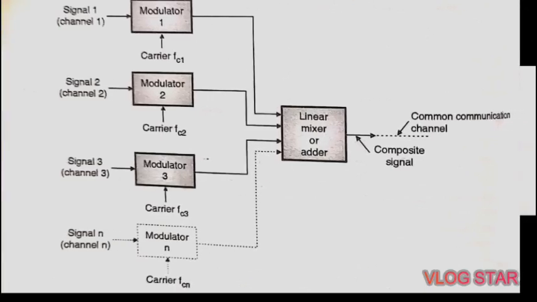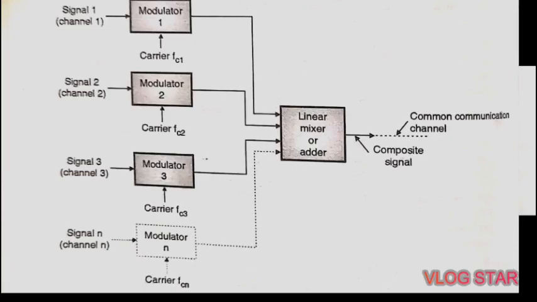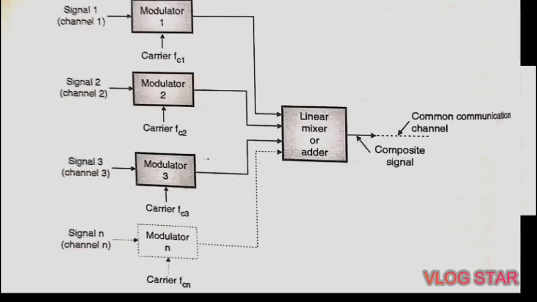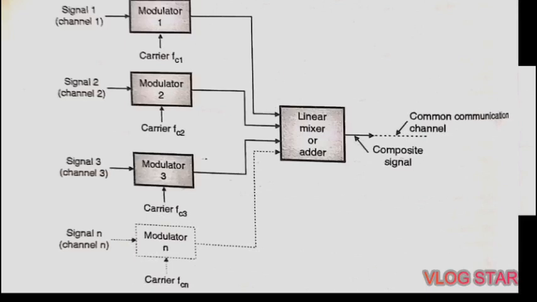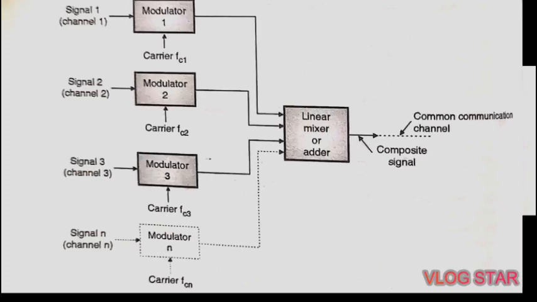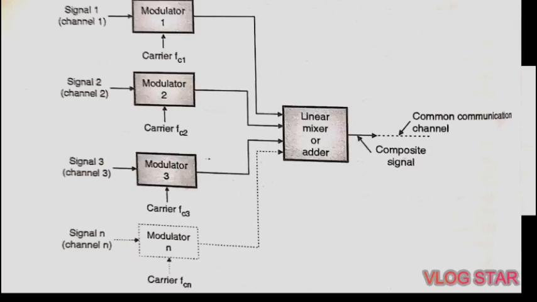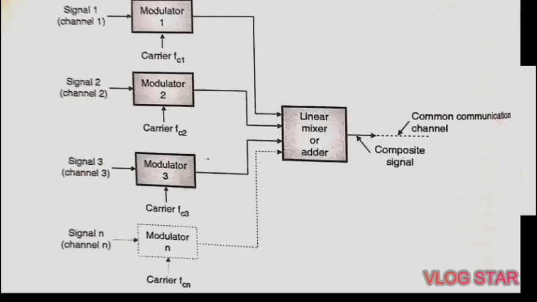There are two types. The first is FDM, that is frequency division multiplexing, and second is time division multiplexing, that is TDM. Generally FDM systems are used to deal with analog information, whereas TDM systems are used to handle digital information. In FDM, many signals are transmitted simultaneously, where each signal occupies a different frequency slot within the common bandwidth, and in TDM, the signals are not transmitted at a time. Instead, they are transmitted in different time slots.